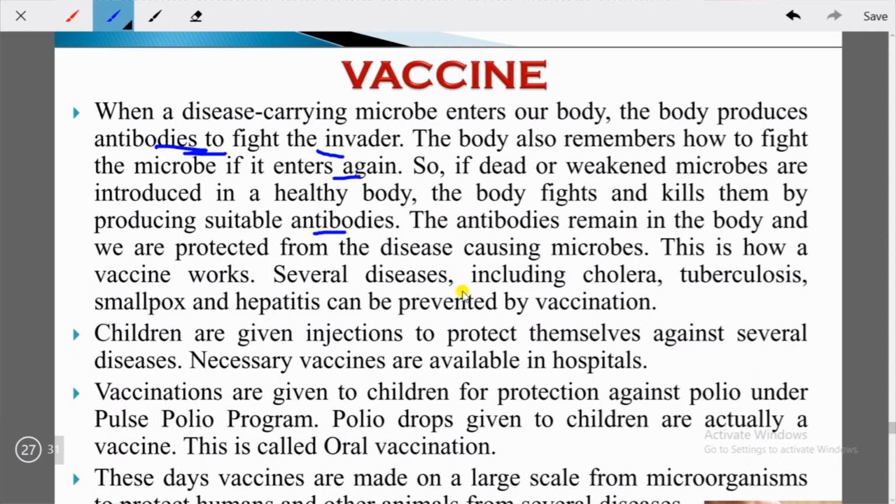Several diseases including cholera, tuberculosis, smallpox and hepatitis can be prevented by vaccination. So you see, these are some diseases that can be prevented by the use of vaccines.